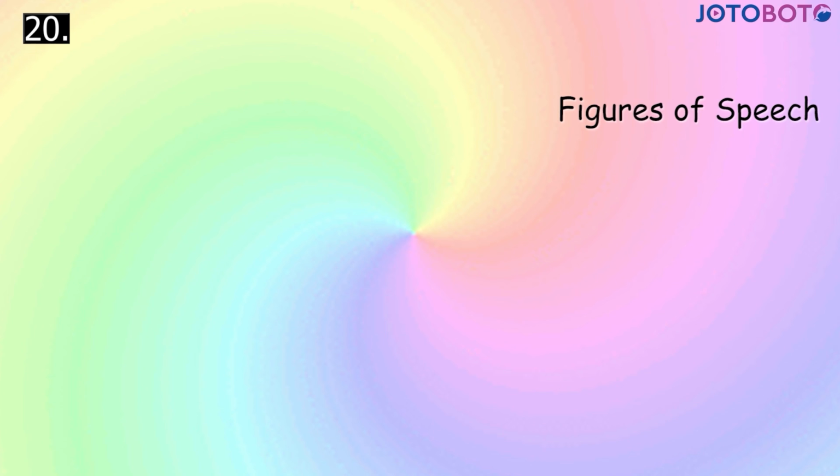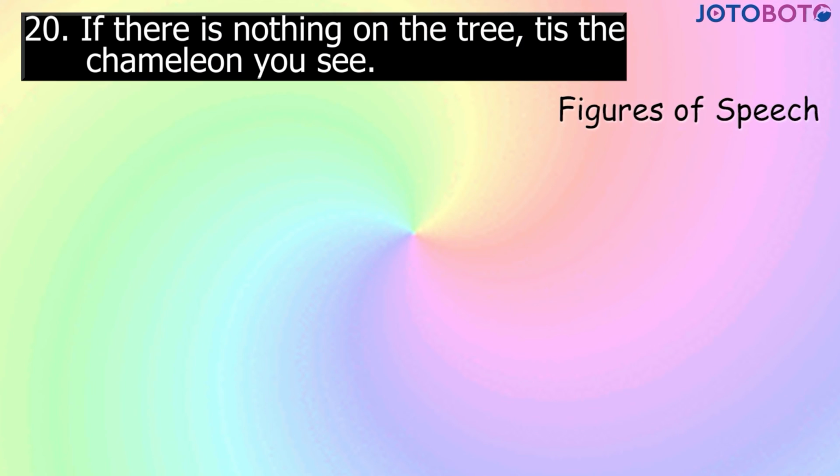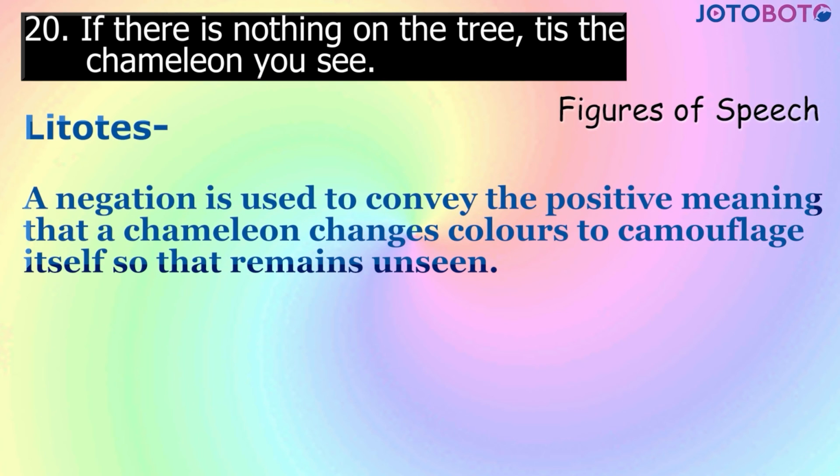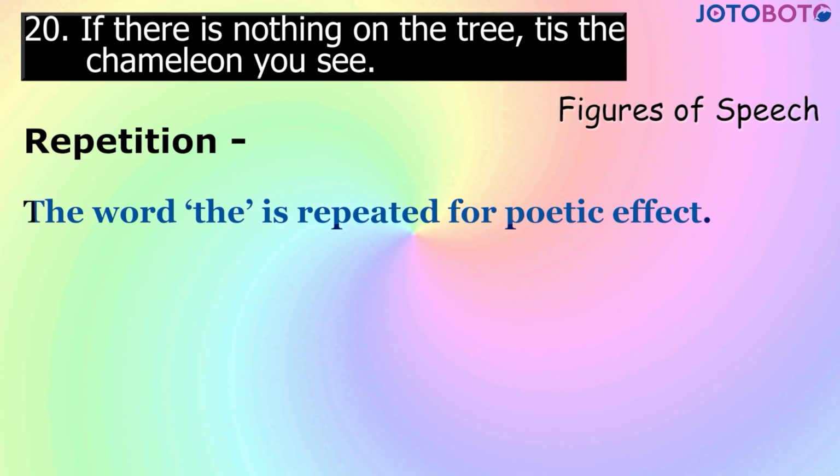Next, if there is nothing on the tree, 'tis the chameleon you see. The figures of speech are litotes. A negation is used to convey the positive meaning that a chameleon changes colors to camouflage, hide itself so that it remains unseen. Internal rhyme. The rhyming words tree and see are used in the same sentence for poetic effect. Repetition. The word the is repeated for poetic effect.